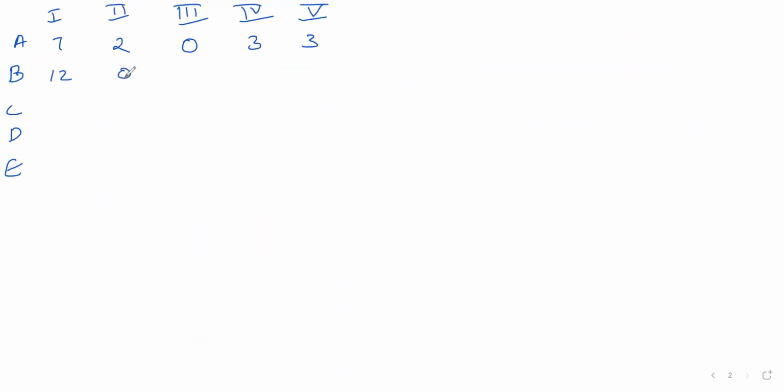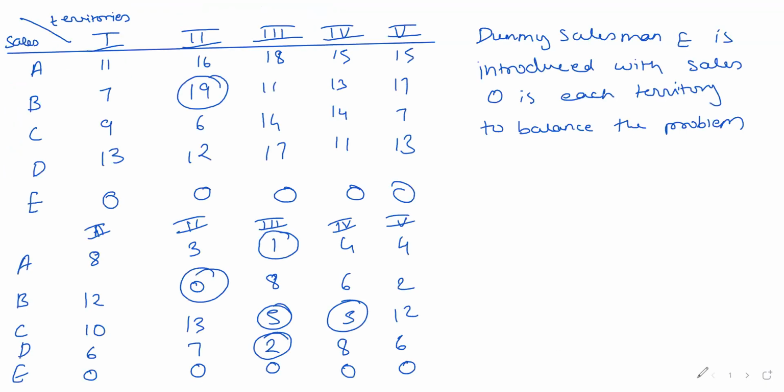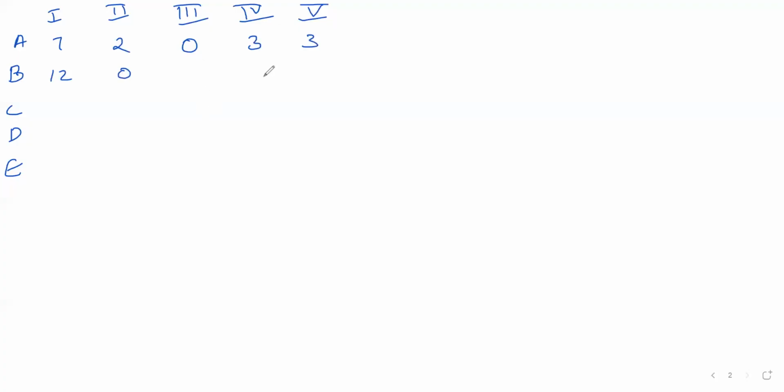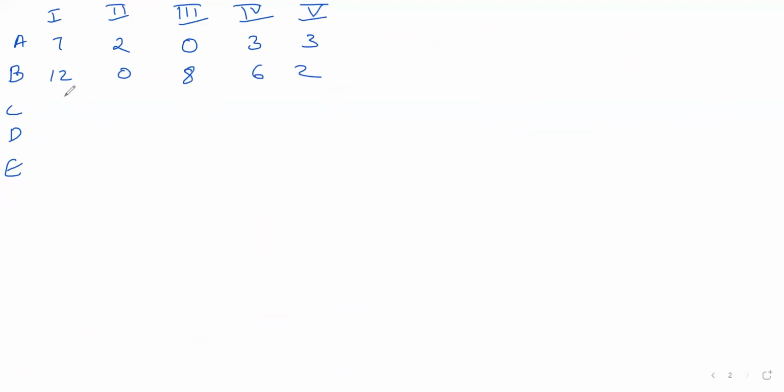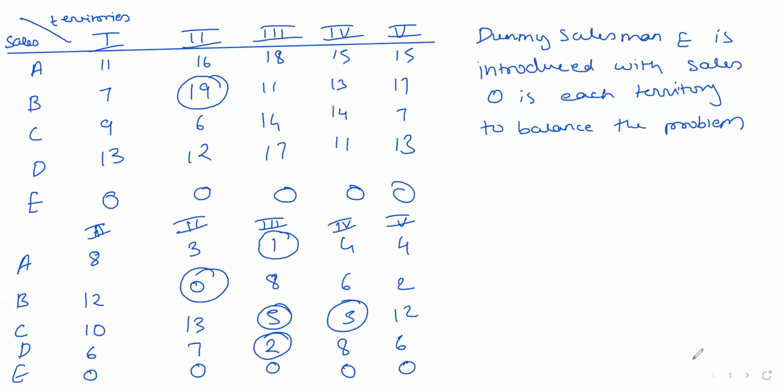This will be 12, 0, 8, 6, 2. And 10 minus 5, so it is 5, 8, 0, 0, 7.